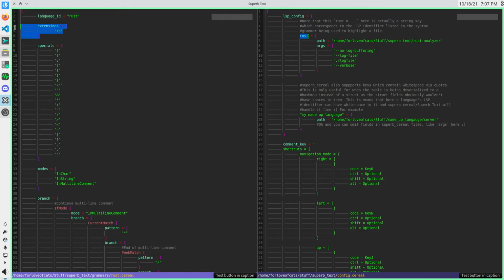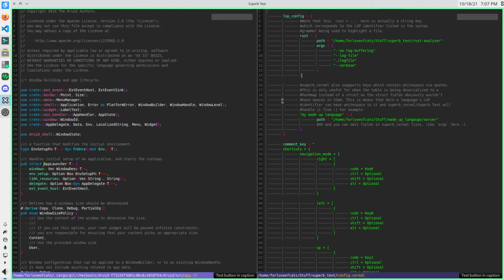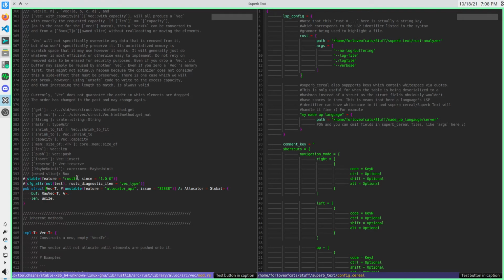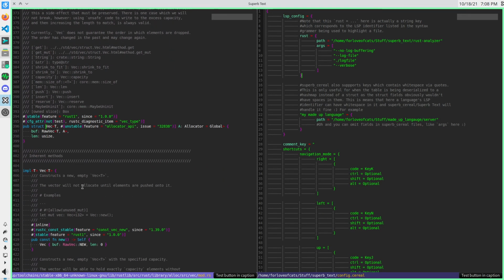So this one registers for .rs files and says that it's Rust files, and then that corresponds to this. So I can come here and now I'm in the definition of vec in the Rust standard library. Yeah, so this is cool.